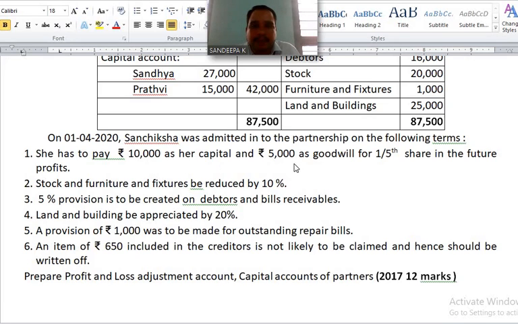These two items, capital and goodwill, brought by new partner Sanchiksha, appear on the credit side. Entry: bank account debit to Sanchiksha's capital account by bank account. This goodwill 5,000 is distributed among old partners in their sacrifice ratio.